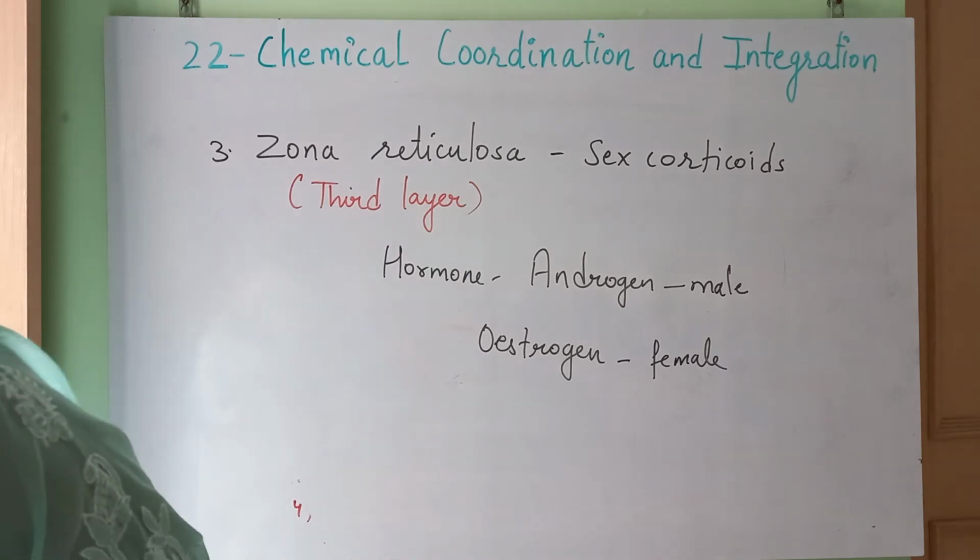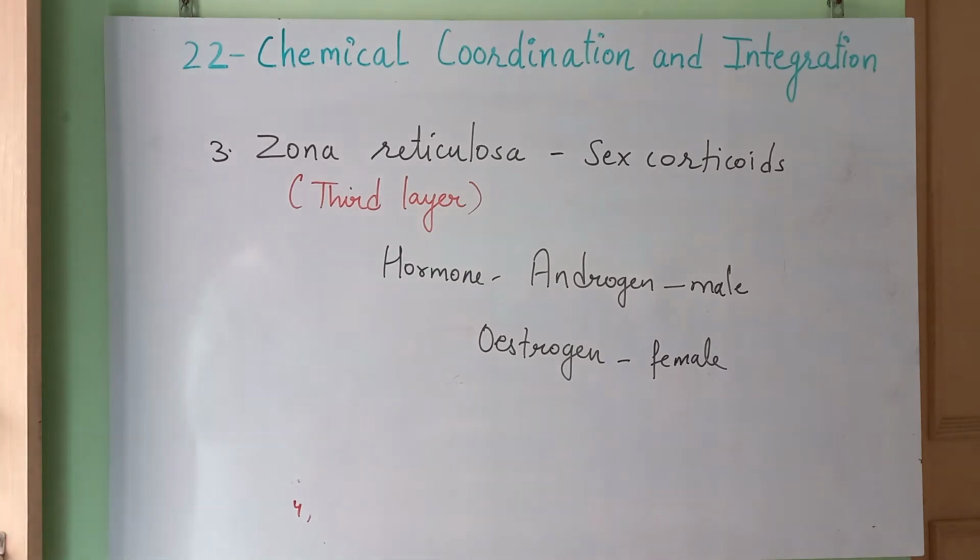Now, the main disease which is associated with this is Addison's disease.